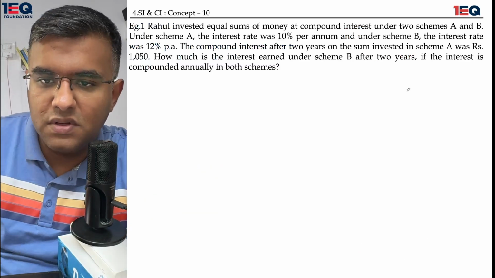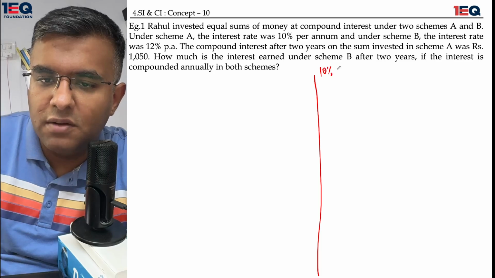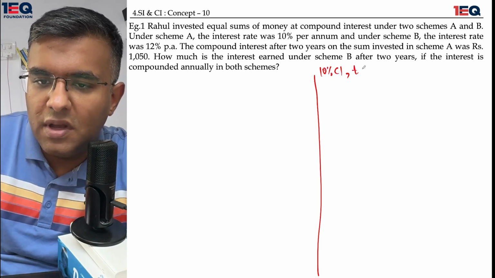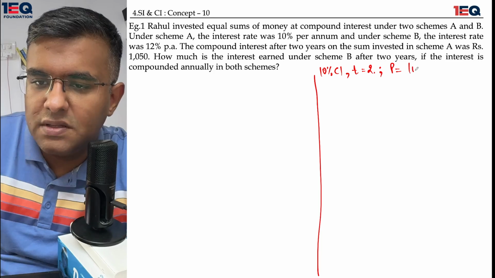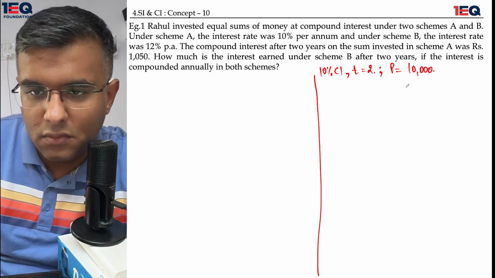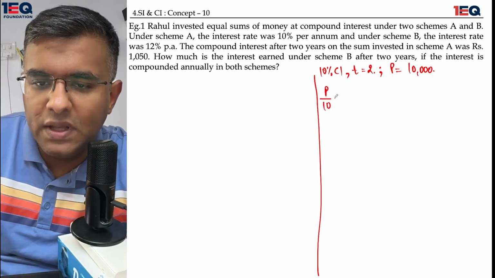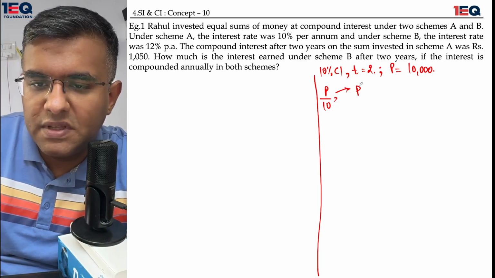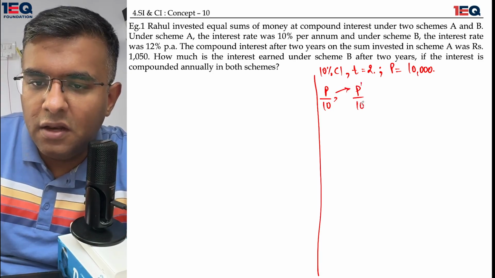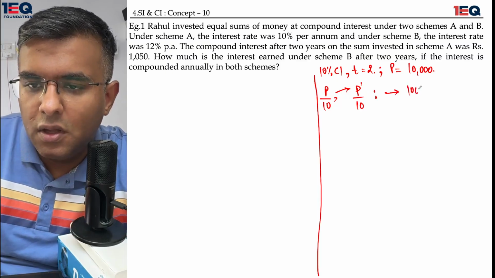I'll try to first of all give you the concept over here. We're assuming that there is a 10% compound interest. The time has been given as 2 years, and the principal has been given as 10,000. In this sort of a situation, we need to have the principal divided by 10 once, and then whatever output we get, we have to divide that by 10 one more time. What am I going to do here? My first output would be 1000 and my second output would be 100.